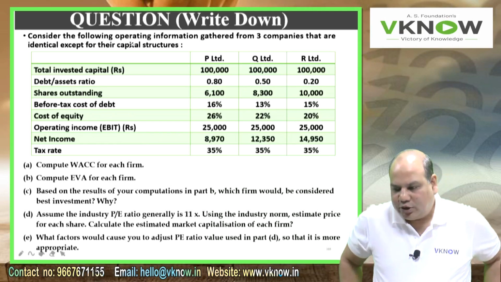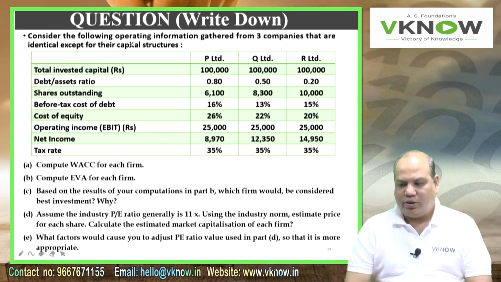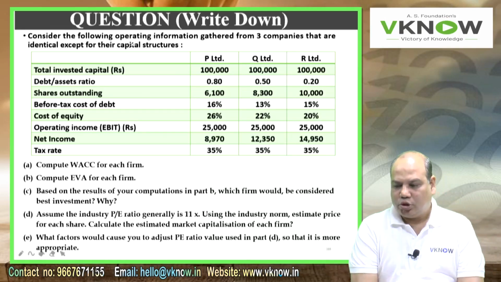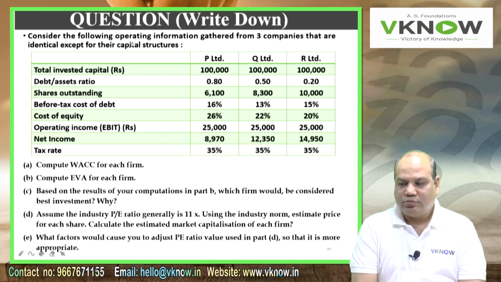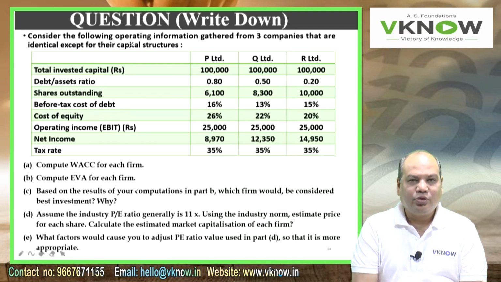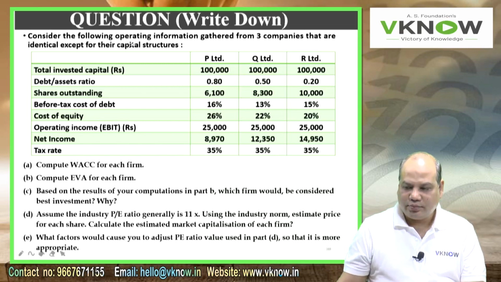So right hand side, three companies: P Limited, Q Limited, R Limited. Then write down total invested capital: 1 lakh, 1 lakh, 1 lakh.